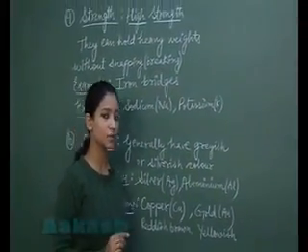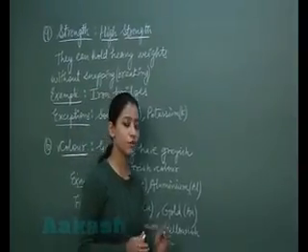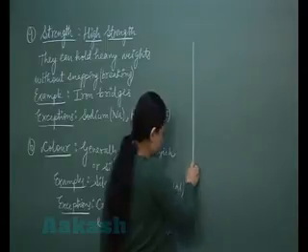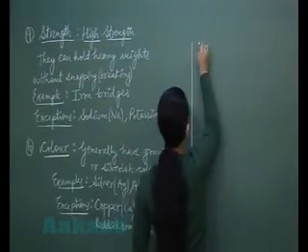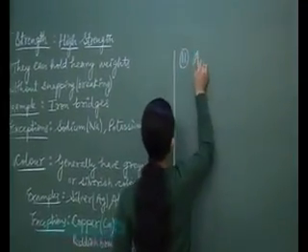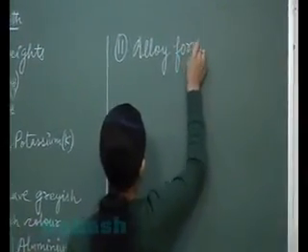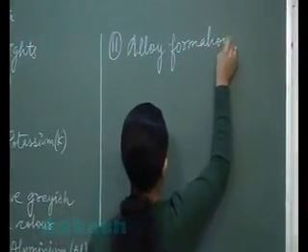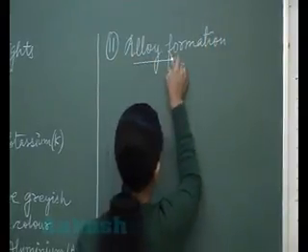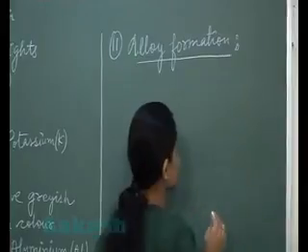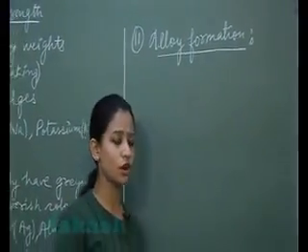Now next physical property is that they form alloys also very easily. So next physical property is alloy formation. What are alloys? Steel, bronze, brass, etc. Students, these are alloys. Now what are alloys?